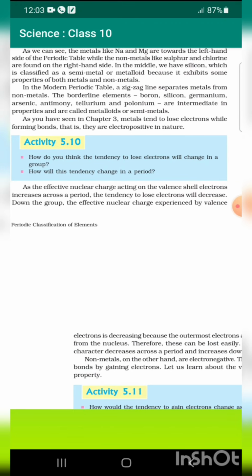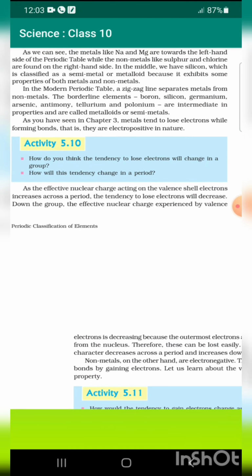Metallic and non-metallic properties. As we can see, metals like Na and Mg are towards the left side of the periodic table, while non-metals like sulfur and chlorine are found on the right side. In the middle, we have silicon, which is classified as a semi-metal or metalloid because it exhibits some properties of both metals and non-metals. In the modern periodic table, a zigzag line separates metals from non-metals. The boundary line elements boron, silicon, germanium, arsenic, antimony, tellurium, and polonium are intermediate in properties and are called metalloids